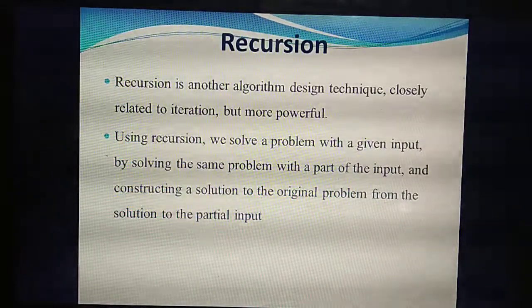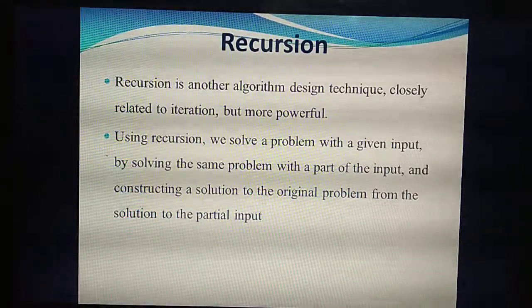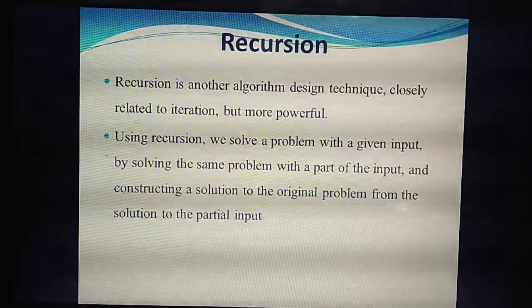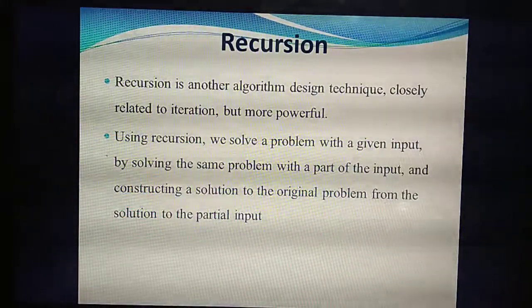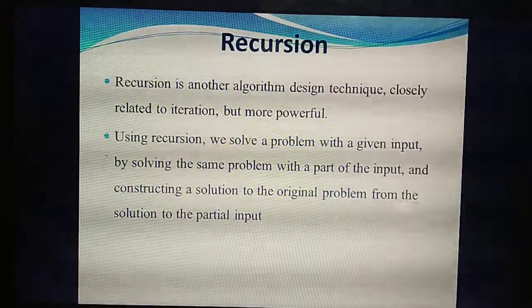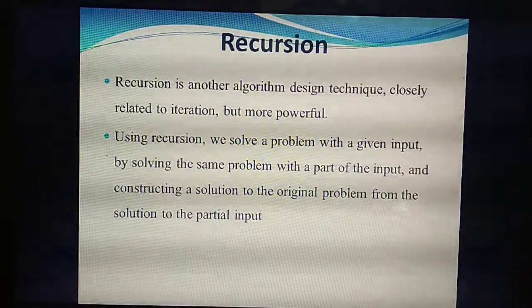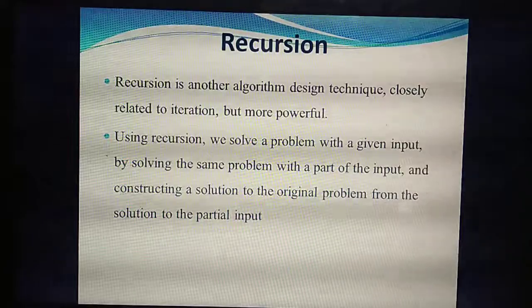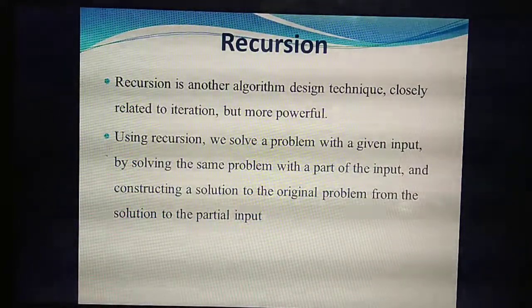You are going to solve one problem. Consider a mathematical problem. In a mathematical problem, they will give a lot of inputs. What do you mean by input? Given. If you start a solution, the first step you will do is write what is given. What are the numbers you have been given, you write as given. That is called input.